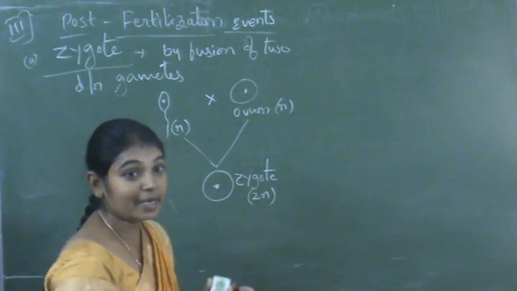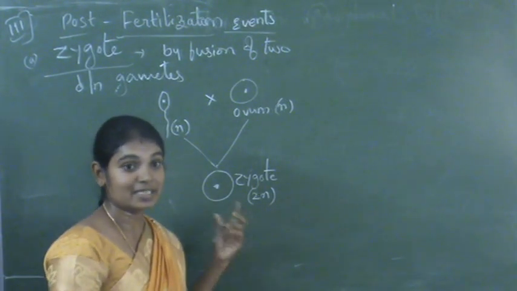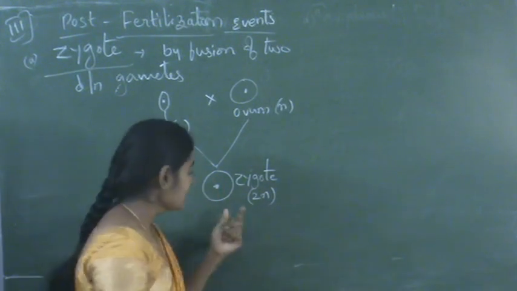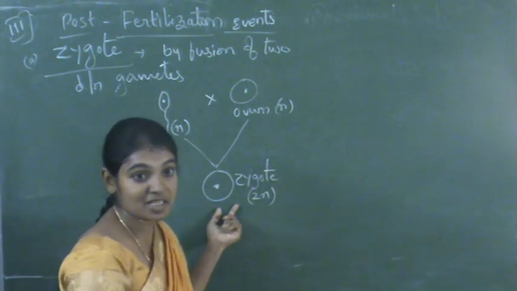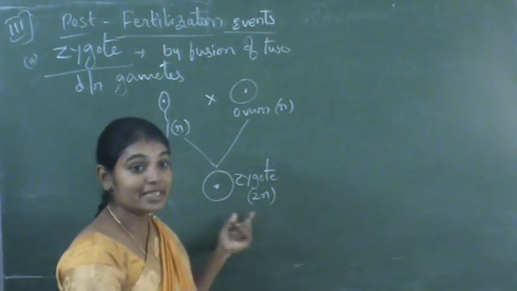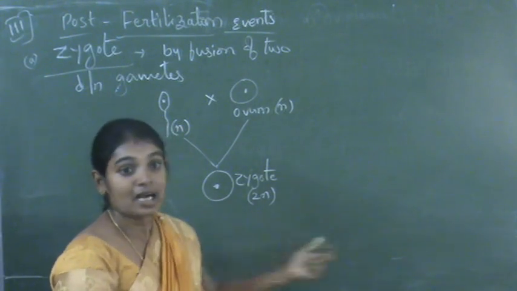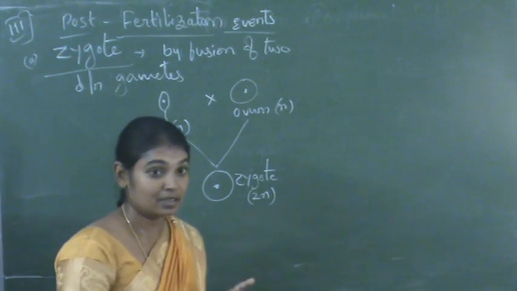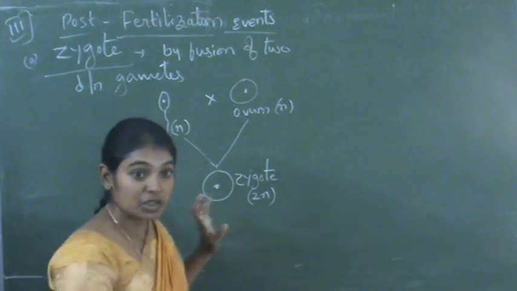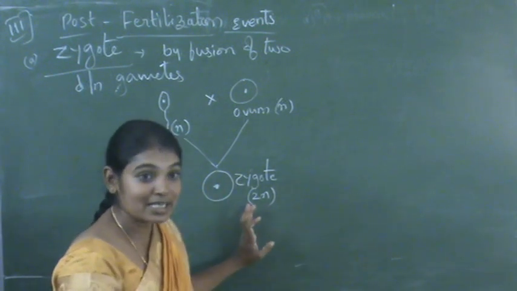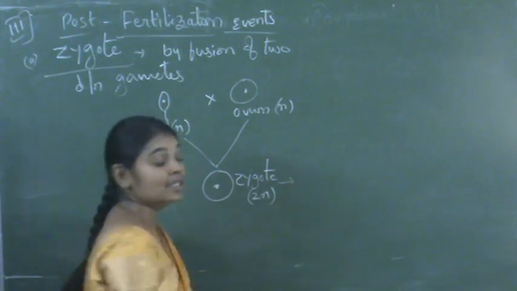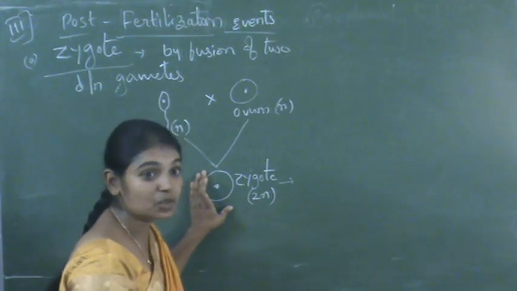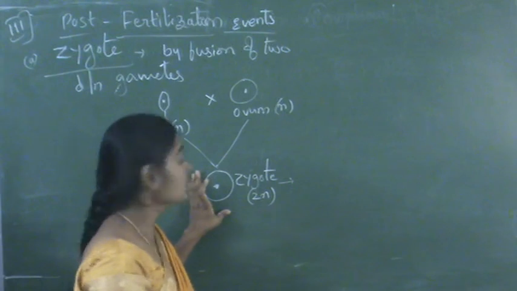At the beginning, the zygote is a single cell. Every organism in the world, their life starts with a single cell. So at the first stage of the formation of the zygote, it is similar to unicellular organisms, because unicellular organisms also consist of only a single cell which performs all the activities. So here also same case. Zygote is a single cell from which the entire organism is formed.